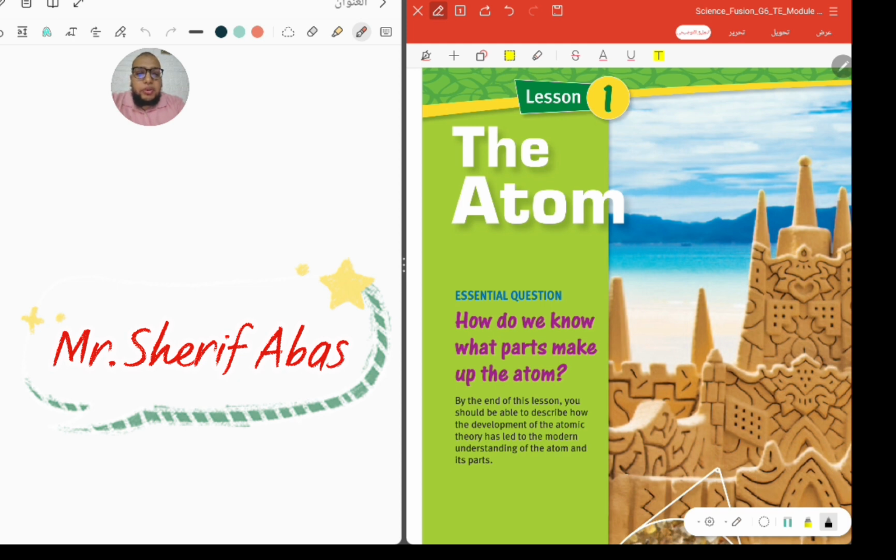I'm a science coordinator, and today, inshallah, we'll explain a very important lesson for grade 6. It is Unit 4, Lesson 1, the atom. Okay, what do we know about the atom?